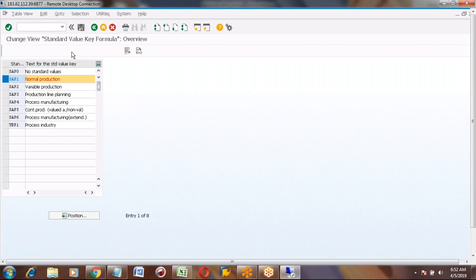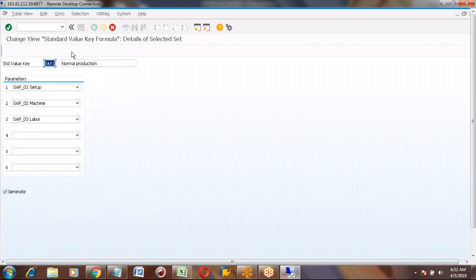When you copy, it will show you another screen, Change View Standard Value Key Formula. Here you can put any name, like normal production. I'm giving Honda. And here you can give the six parameters.